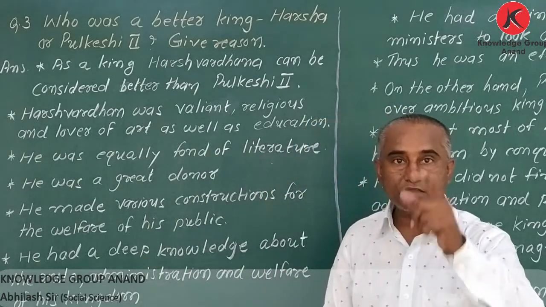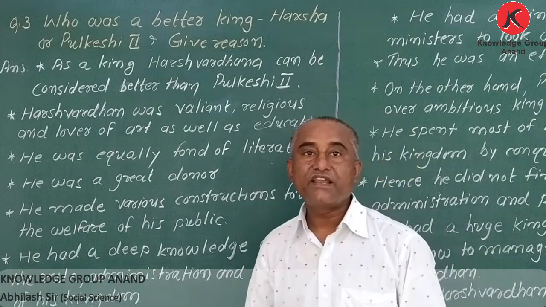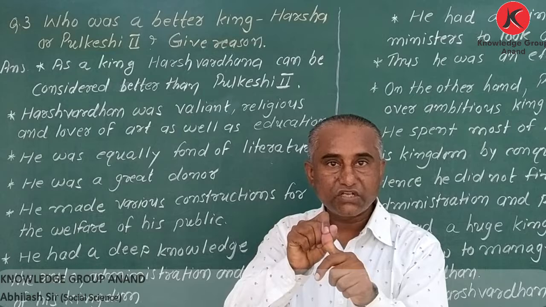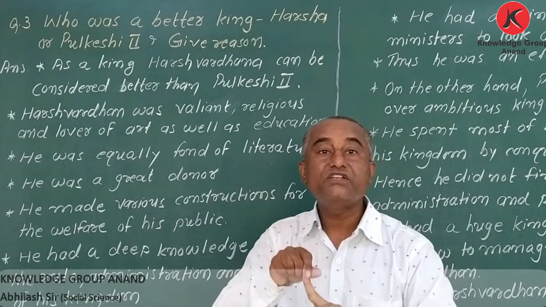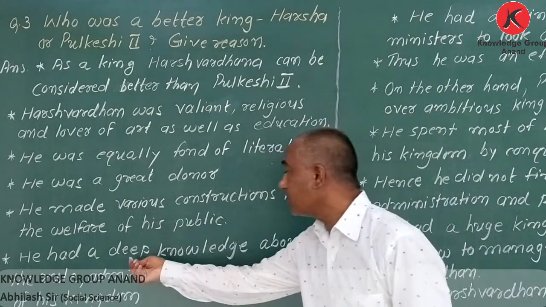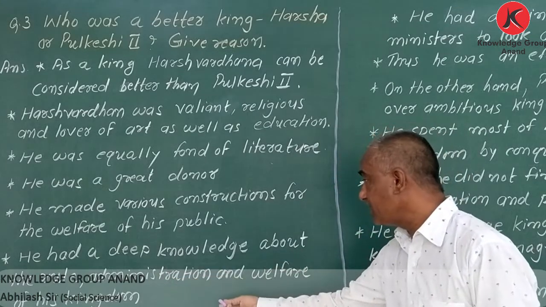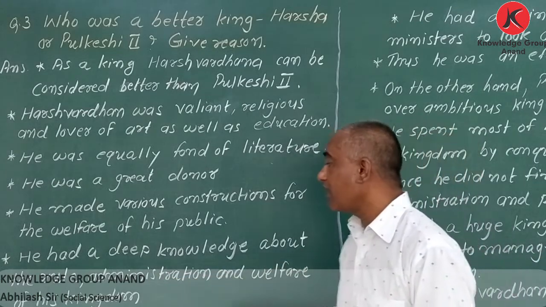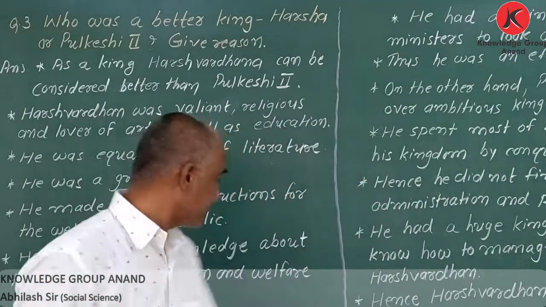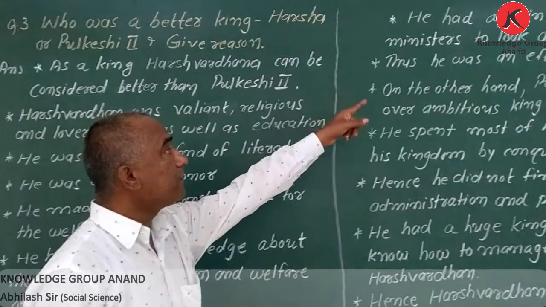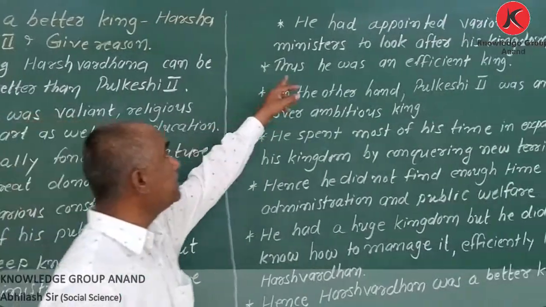And my dear student, in the first period I said, he divided his daily routine into 3 categories: administration, public welfare and religious activities. So he had a deep knowledge about the rule, administration and welfare of his kingdom. One more quality, he had appointed various ministers.